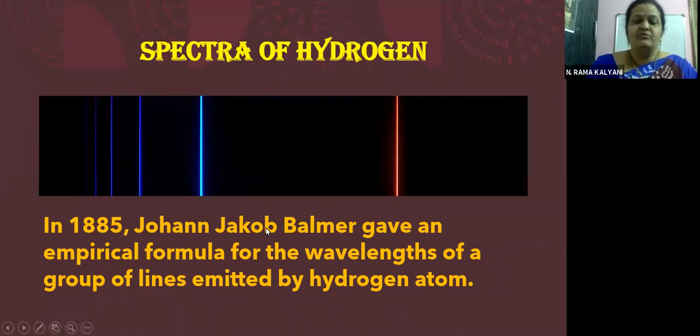So in 1885, Johann Jacob Balmer gave an empirical formula for the wavelengths of a group of lines emitted by the hydrogen atom. More about this we will learn in the upcoming sessions, children. For now, this is a spectrum of hydrogen that you might have learned in your first year chemistry also. It was Johann Jacob Balmer. We know the Balmer series, children? Yes. So it was he who gave an empirical formula for the calculation of wavelengths for different groups of lines emitted by the hydrogen atom.